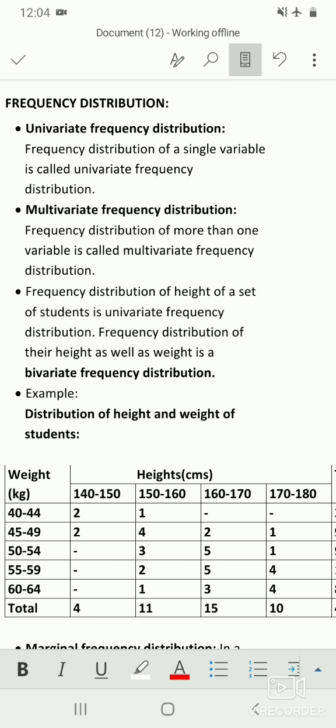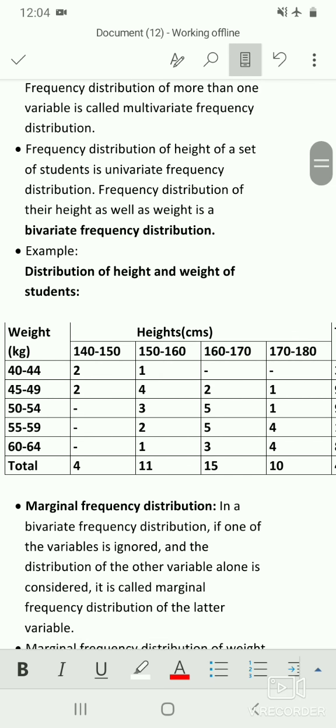So you can see a table here. Weight is given in the left extreme in kgs, that is 40 to 44, 45 to 49, 50 to 54, 55 to 59 and 60 to 64. So this is an inclusive type of frequency because here the lower limit of the second class is not the same as the previous upper limit.